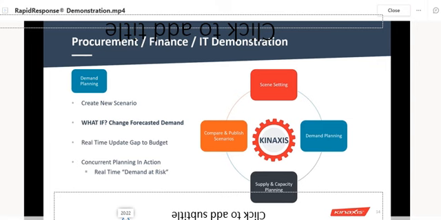The question raised is: can we change the forecast demand? Yes, if we change our demand, the forecast will be updated too. It's a real-time update of the gap to the budget; according to the budget, we update in real time. It's a concurrent planning action in real time, showing demand at risk, how much demand and where the demand is risky. So we come to know all those things.